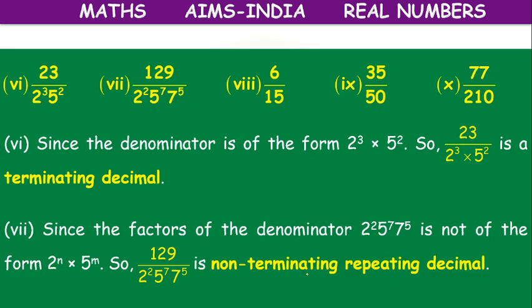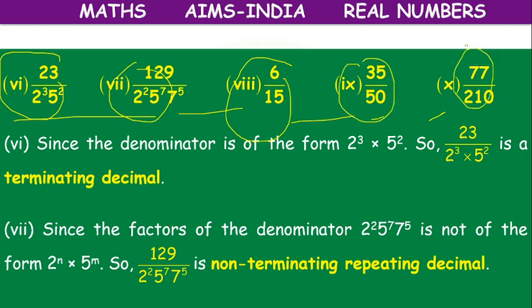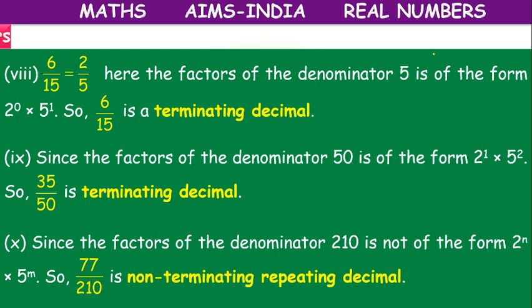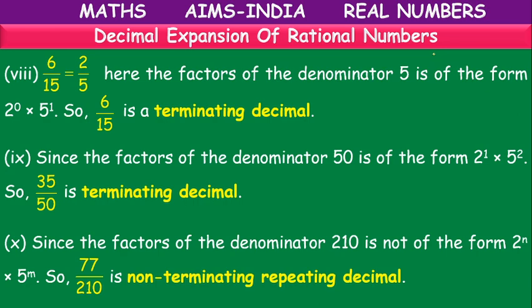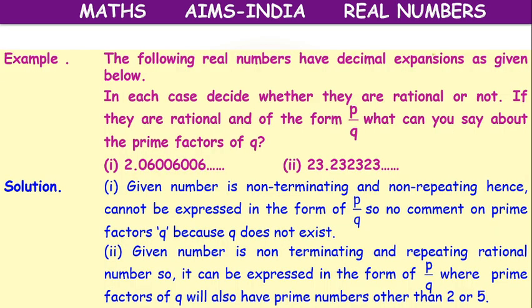Okay, children, like this you can check some more numbers. Later you can solve all these questions. You can cross check and you can tell whether they are terminating or non-terminating repeating decimals without long division, just by checking the factors of the denominator. Okay, children? Factors of the denominator. Next.